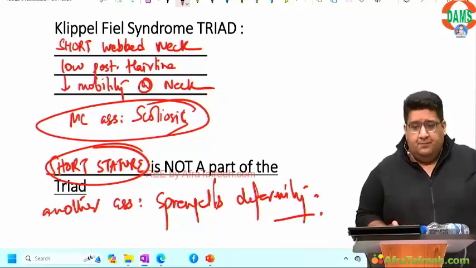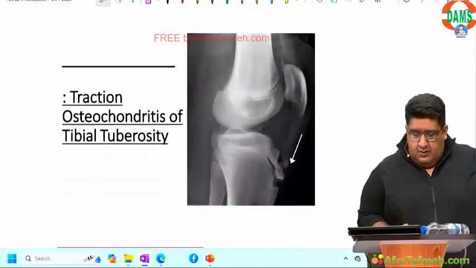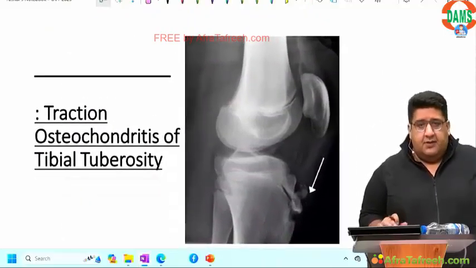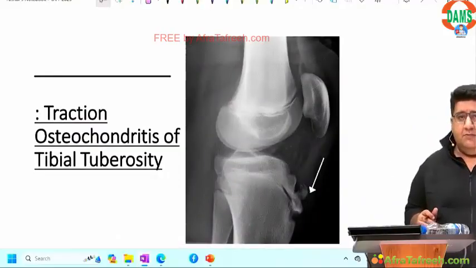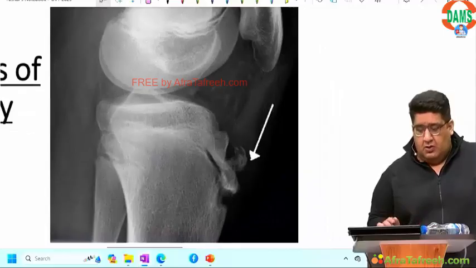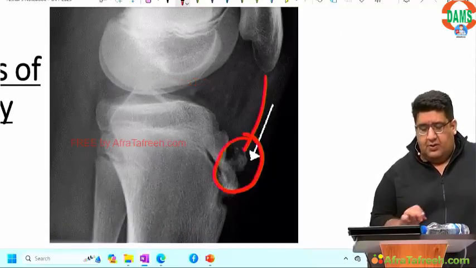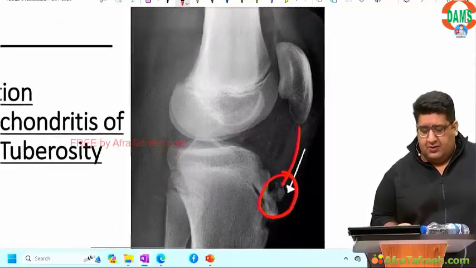Done? I hope you have. Young boy, excessive running, develops inflammation at the insertion of ligamentum patelli onto tibial tuberosity, has a constant knee pain.